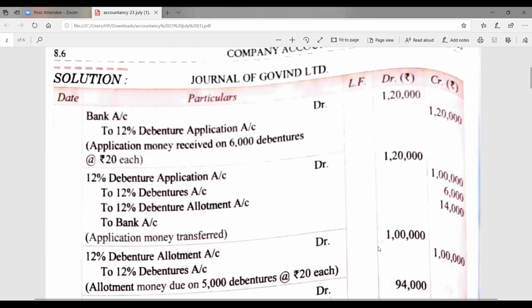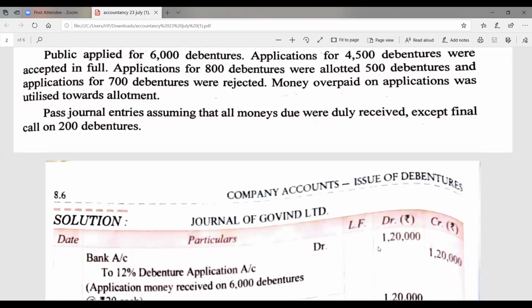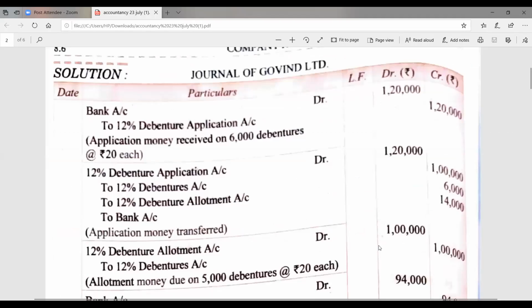14,000 amount is to be calculated for the money refunded. How much is to be refunded? Debentures are refunded of 700. So you have to calculate the amount. 700 debentures multiplied by 20 rupees each debenture, and we will get 14,000 rupees.